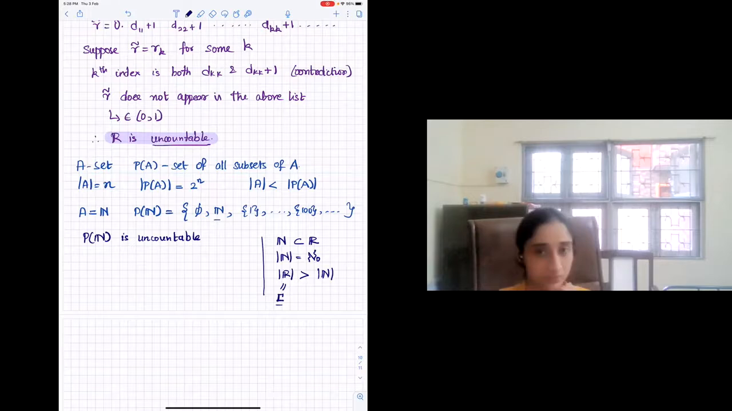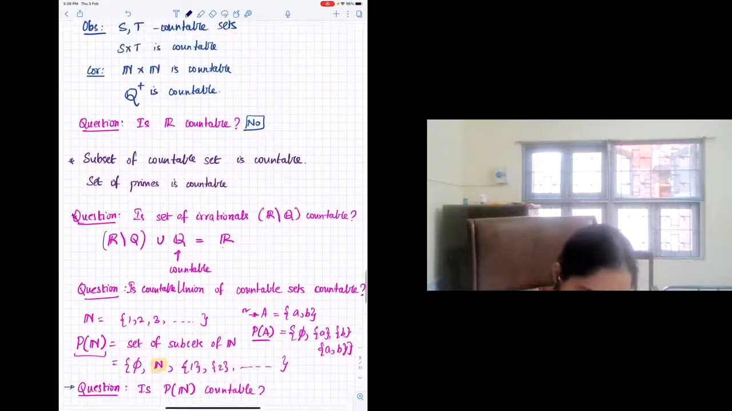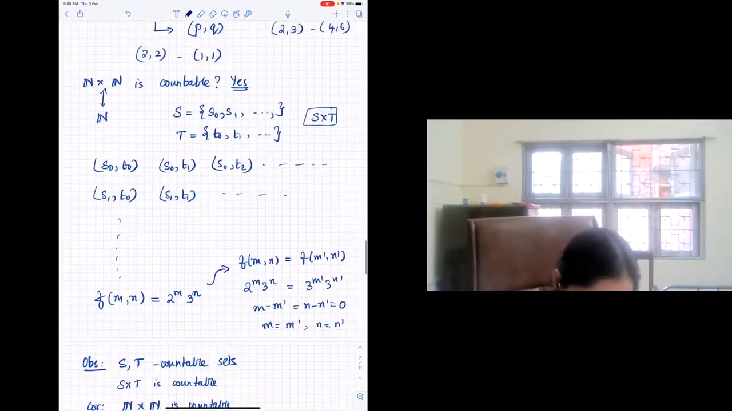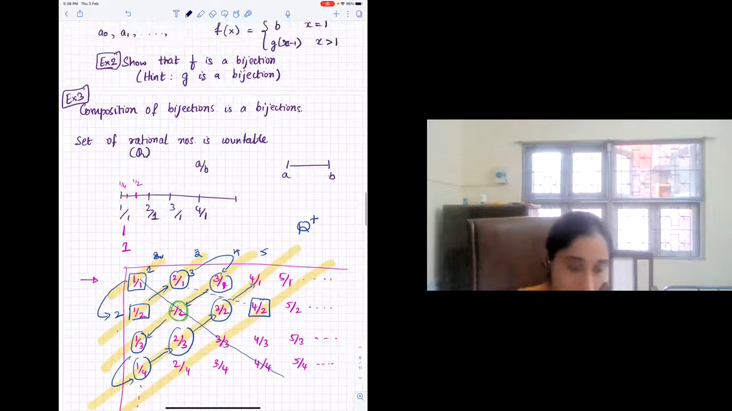Ma'am, the thing you stated in the last class: if from A to B we have a surjective map which is not injective, so many to one maybe, then even for infinite sets, can we say that the cardinality of A is greater than the cardinality of B?